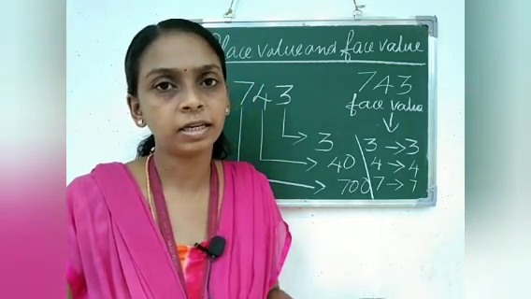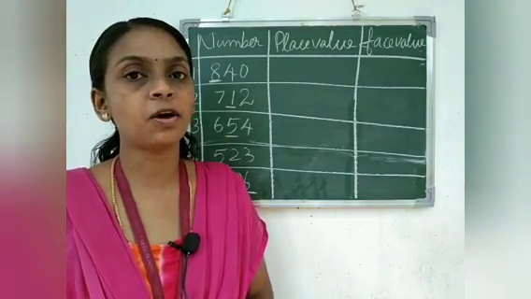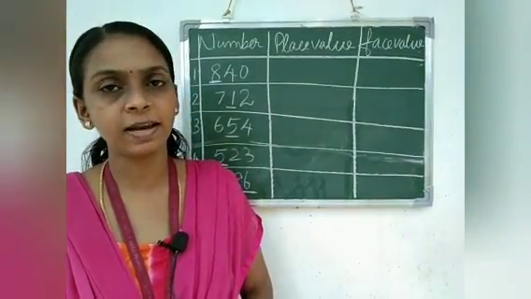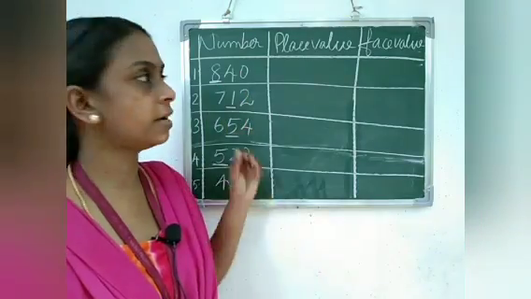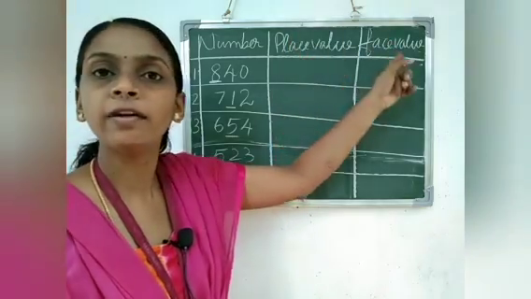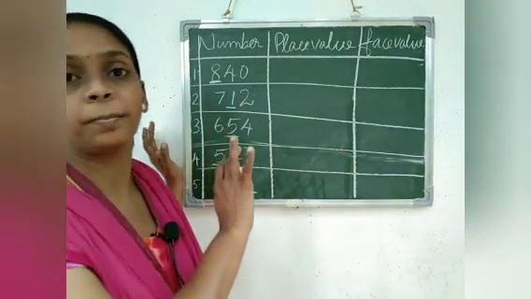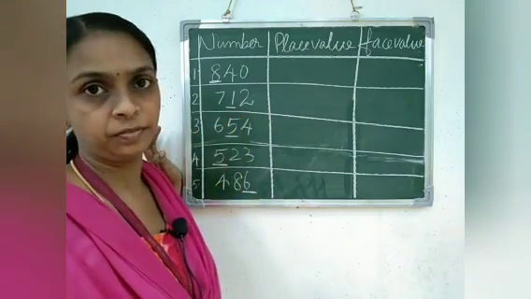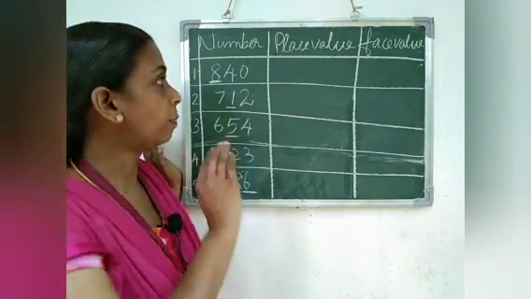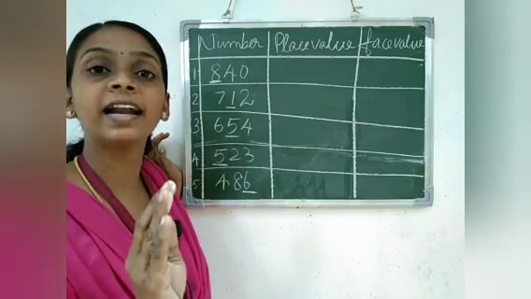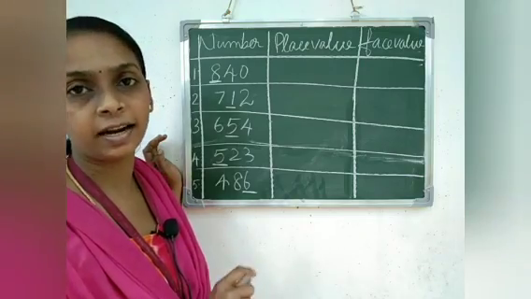So, now we will look at certain examples of how to write the place value and face value of a 3-digit number. I wrote here certain numbers and we have to write the place value and face value of the underlined digit. In each number, I underlined one digit.